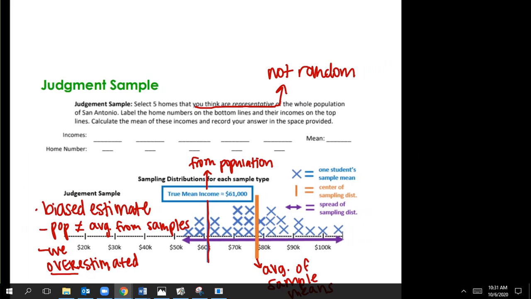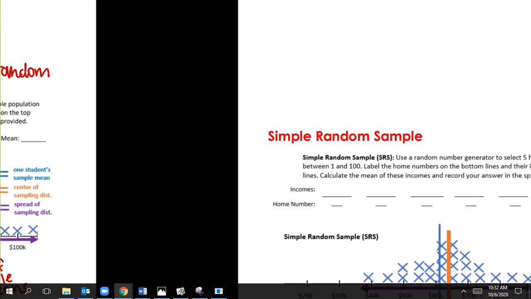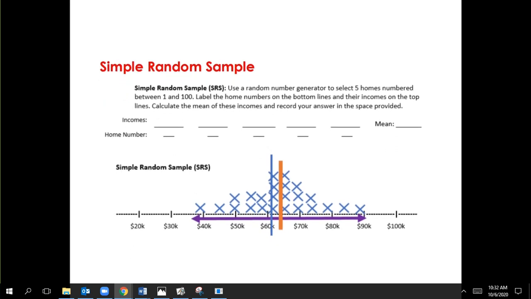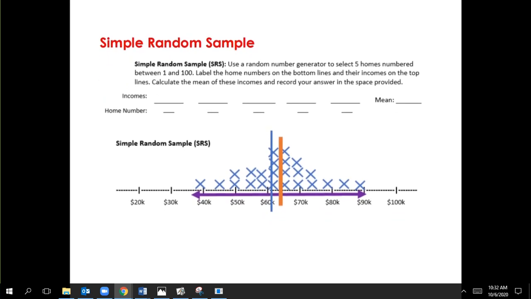The next thing you did was use the random number generator in your Desmos activity to randomly select 5 homes. Someone had numbered the homes 1 through 100, and we used a generator that gets us 3 or 5 numbers between 1 and 100 that we can then use to write down the incomes.